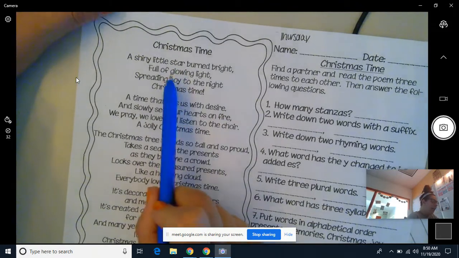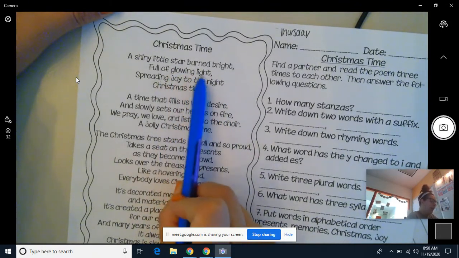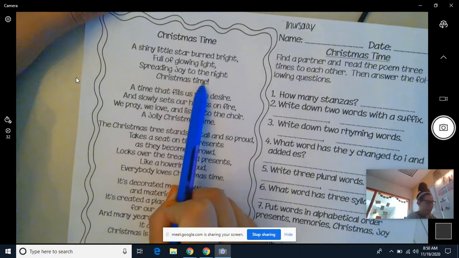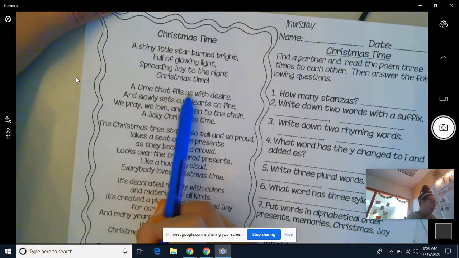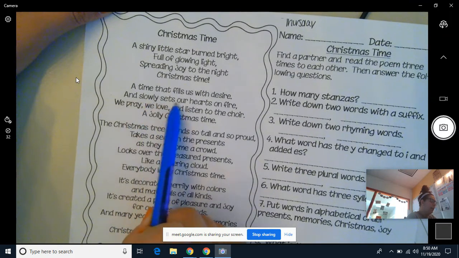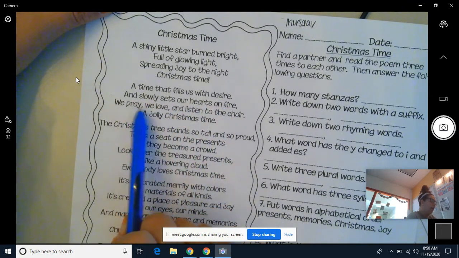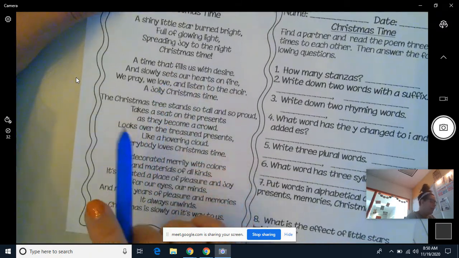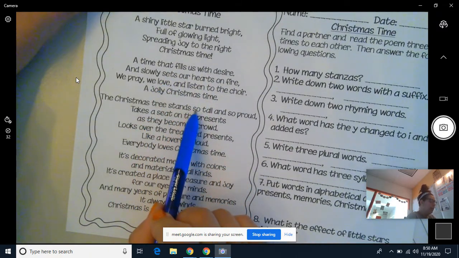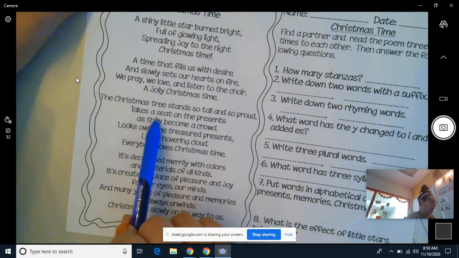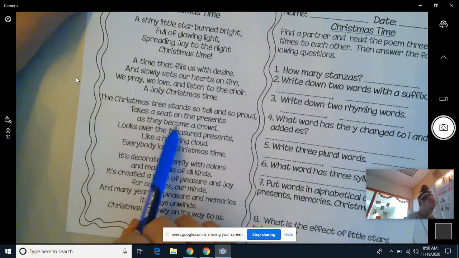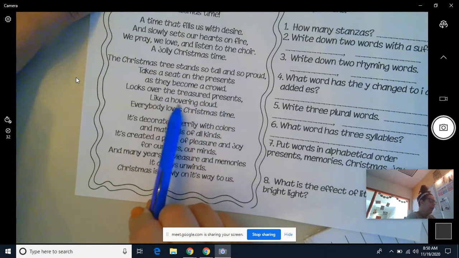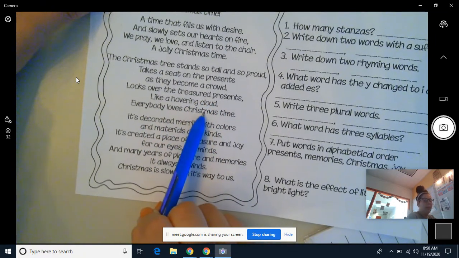Christmas Time. A shiny little star burned bright, full of glowing light, spreading joy to the night, Christmas time. A time that fills us with desire and slowly sets our hearts on fire. We pray, we love, and listen to the choir, a jolly Christmas time. The Christmas tree stands so tall and so proud, takes a seat on the presents as they become a crowd, looks over the treasured presents like a hovering cloud. Everybody loves Christmas time.